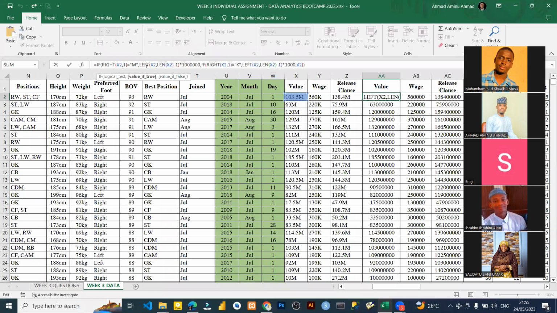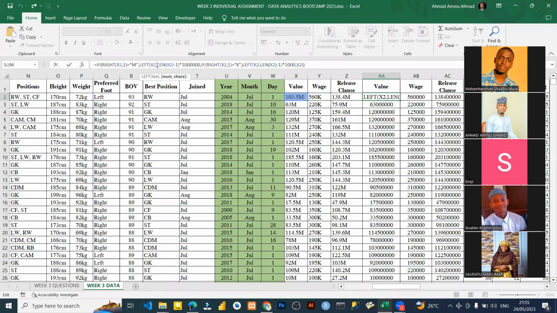What we want it to do is LEFT, and we want it to copy all the left characters, take them and put a comma after it takes them. Then we put the length of all the text in the cell, because the length can be anything. It can be 3 somewhere, 4 somewhere, 6 somewhere. So the length of all of it, we minus 1 from that length.